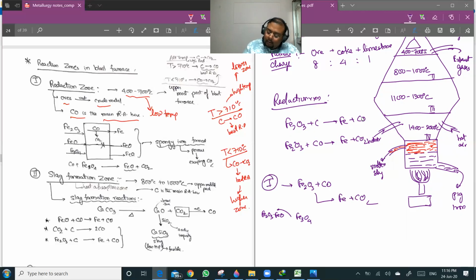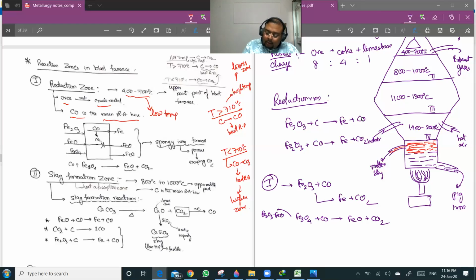Fe3O4 plus CO gives FeO plus CO2. So this is the reaction taking place.